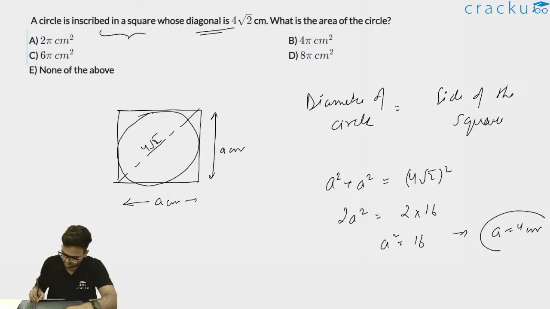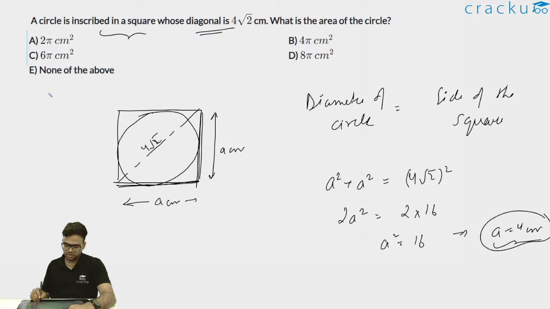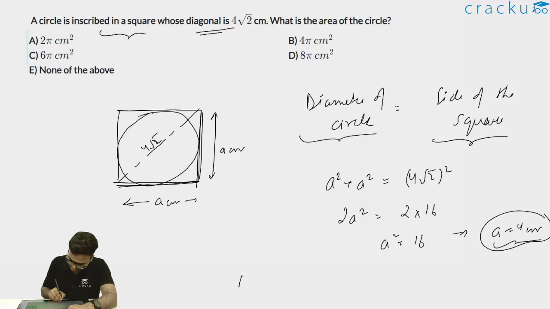centimeter. Now if my A is equal to 4 centimeter, the side length of the square is 4 centimeter. Now what is the diameter of the circle? Diameter of the circle is equal to side of the square. So the diameter of this circle will be equal to 4 centimeter.